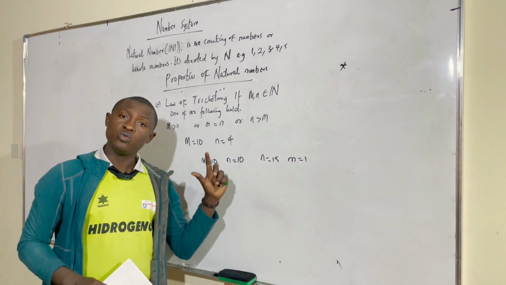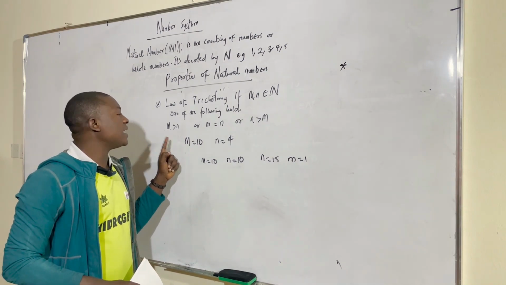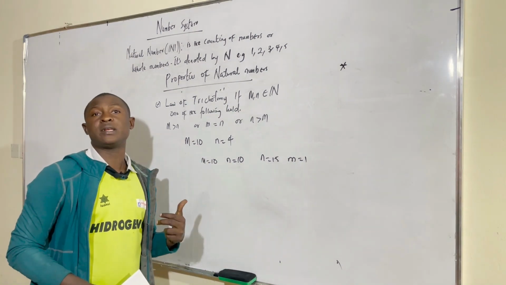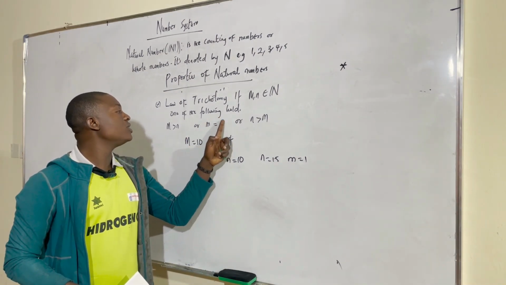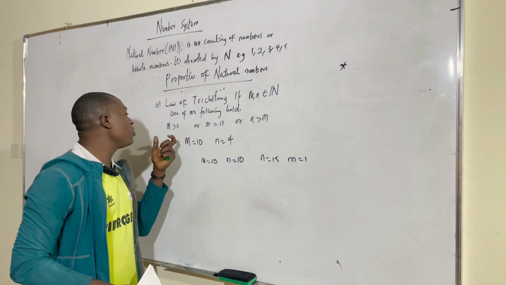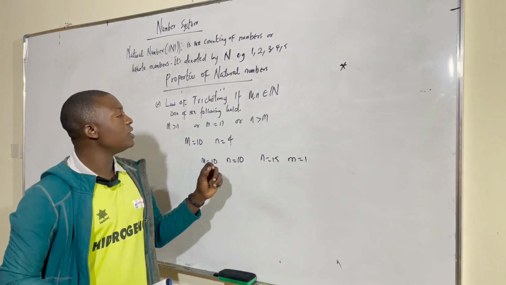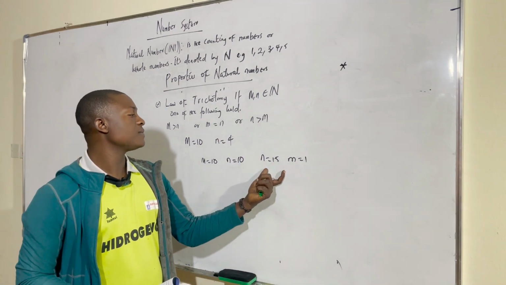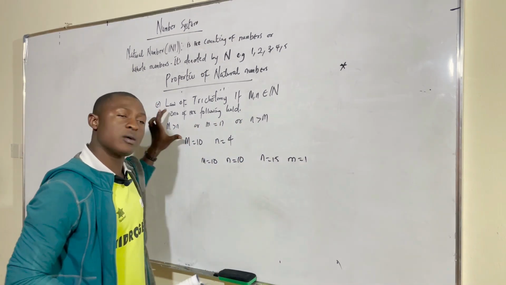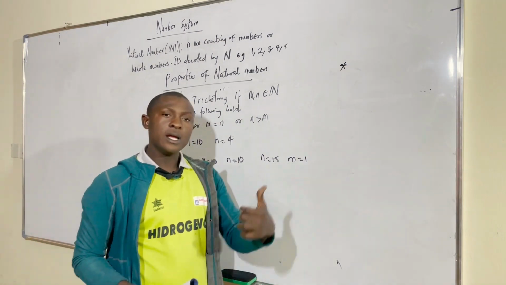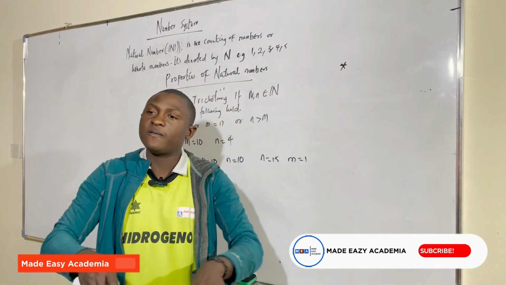So for any two natural numbers, we have what we call the law of trichotomy. One of these three must hold. It's either m greater than n, meaning the first one greater than the second one, or the second one is greater than the first, or the two are the same. The only condition that can make the two equal is when the value of m and the value of n are the same. Or we can have n greater than m, for example, we take n to be 15 and we take m to be 1, meaning the third one holds. So when we have the law of trichotomy, we are talking about these three expressions: either the first one is greater than the second one, or the second one is greater than the first one, or the two of them are equal.